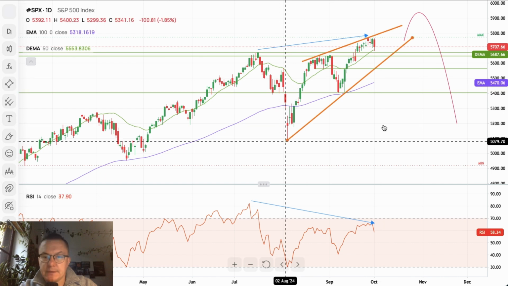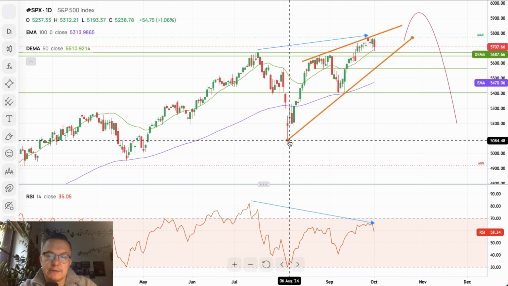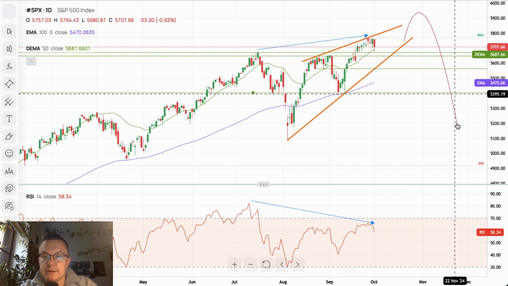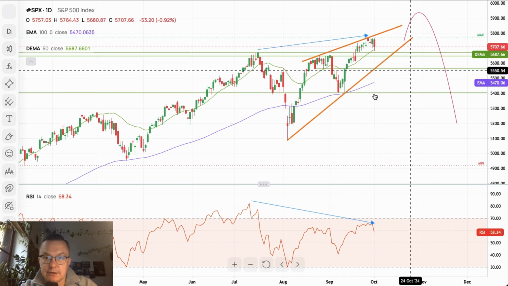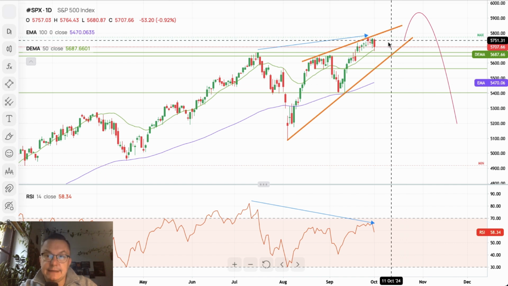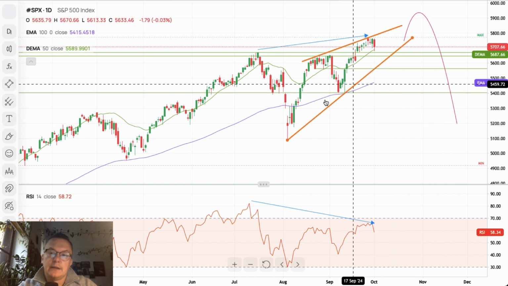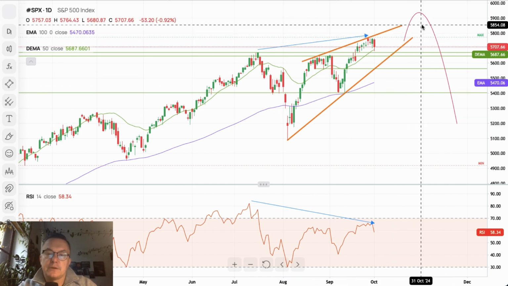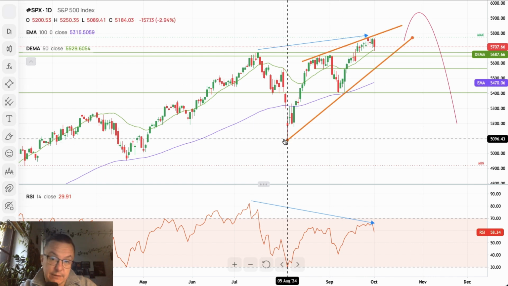So maybe we should focus on this one as the major one, as really major one. But before we hit this level, we had some other technical support levels. Nevertheless, this kind of movement to the downside, the movement out of the rising wedge, is very strong, aggressive and dynamic, which is why I'm mentioning this level here.